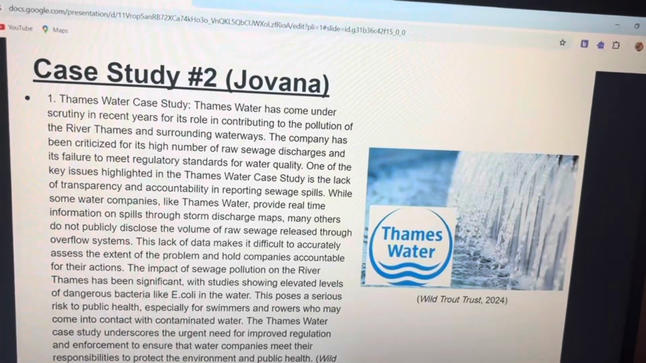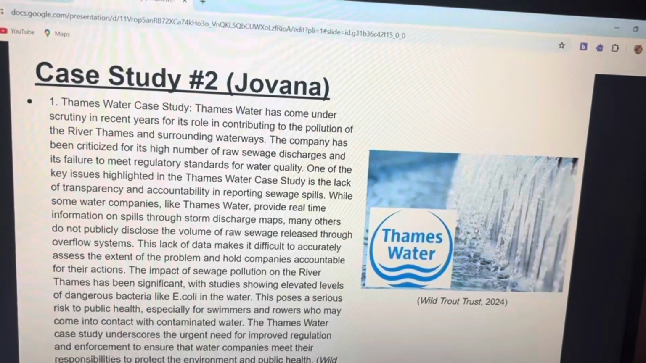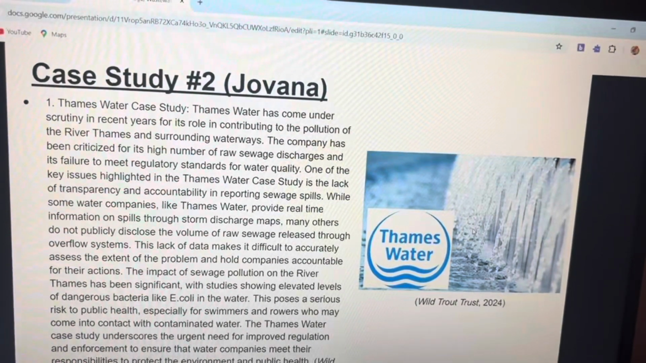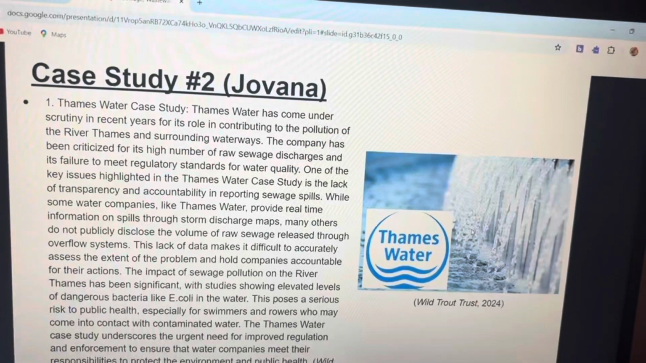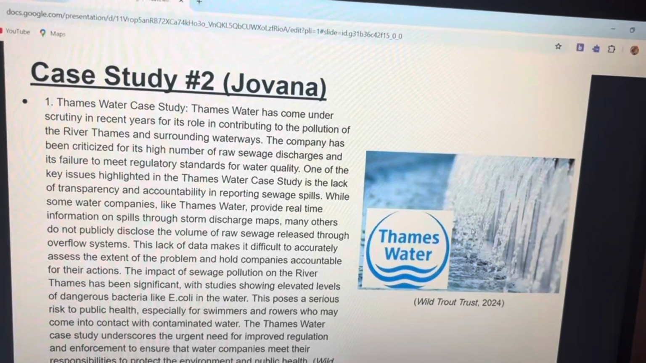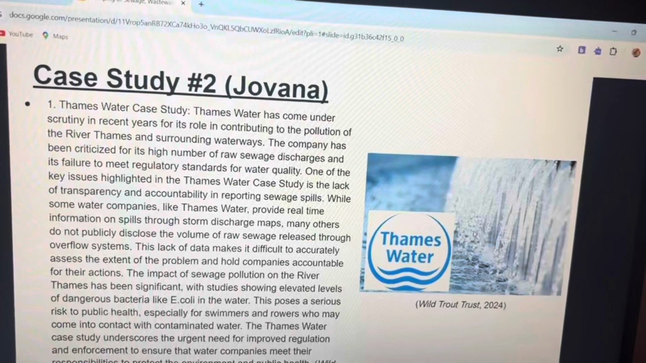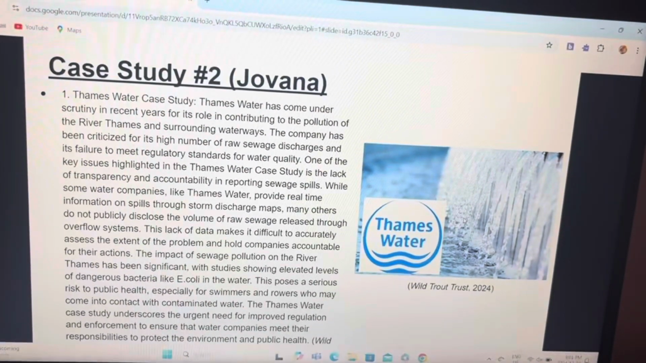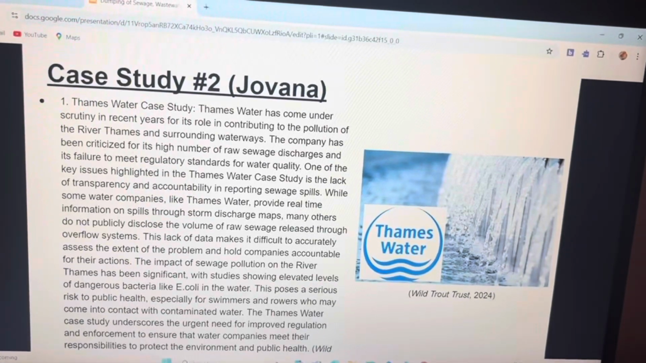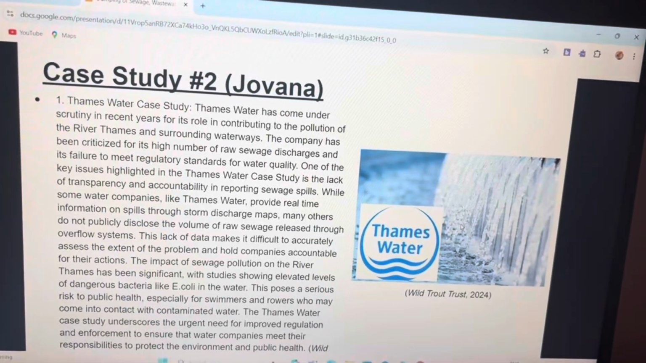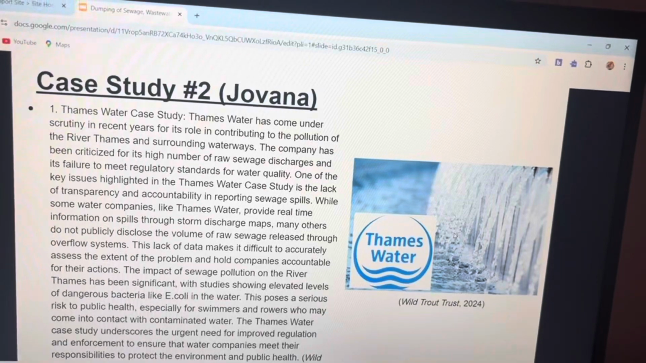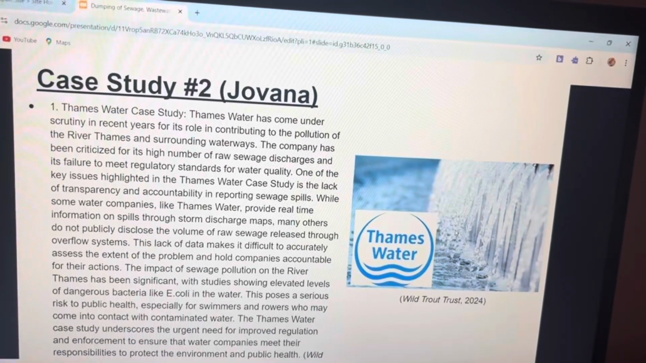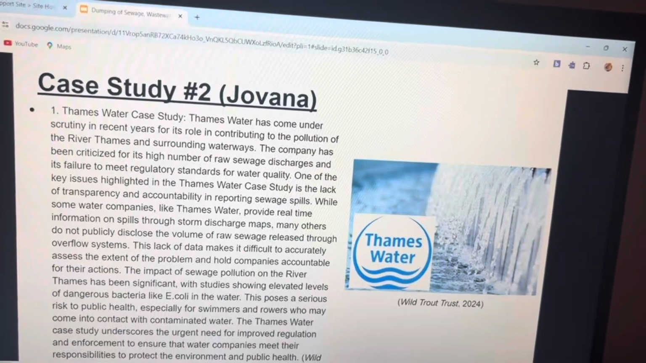The company has been criticized for its high number of raw sewage discharges and its failure to meet regulatory standards for water quality. One of the key issues highlighted in the Thames Water case study is the lack of transparency and accountability in reporting sewage spills. While some water companies like Thames Water provide real-time information on spills through storm discharge maps, many others do not publicly disclose the volume of raw sewage released through overflow systems. This lack of data makes it difficult to accurately assess the extent of the problem and hold companies accountable for their actions.